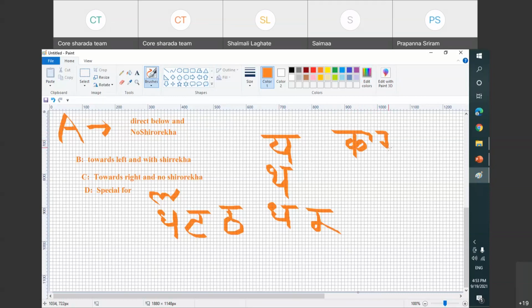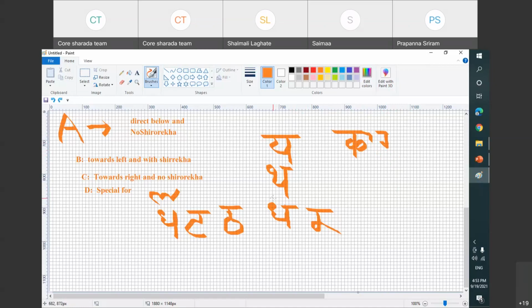Okay, no problem. So if I have to write Karya, I don't write it like this because it is category B, right? So it is written like this. Some people will think it is written like this. No, here it is written differently in Sharda Lipi. It is actually written like this. I don't want to confuse you today. That is not part of our assignments. So these are some special alphabets. How they are written below, they are different, which we will learn next Saturday.